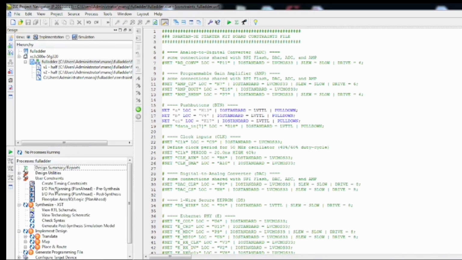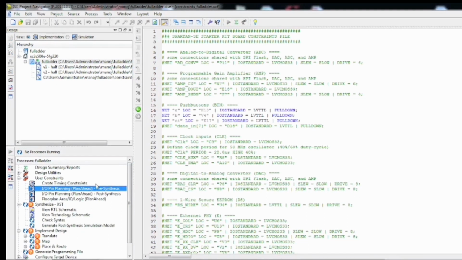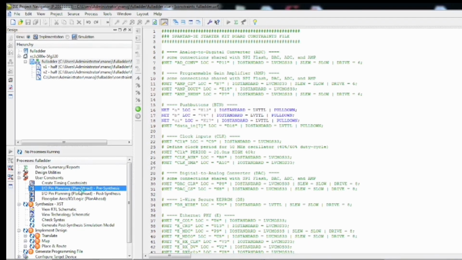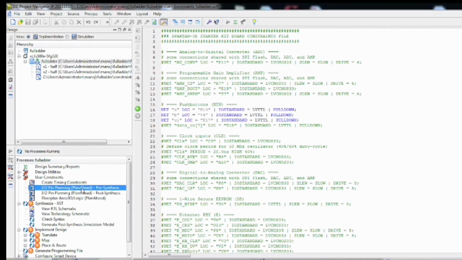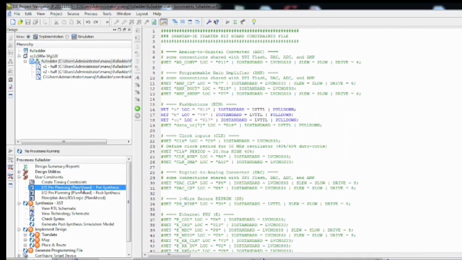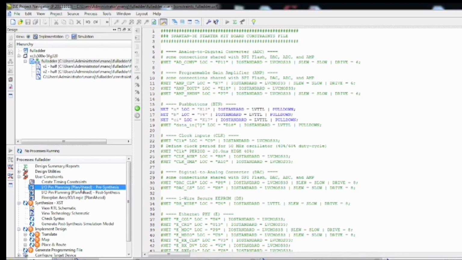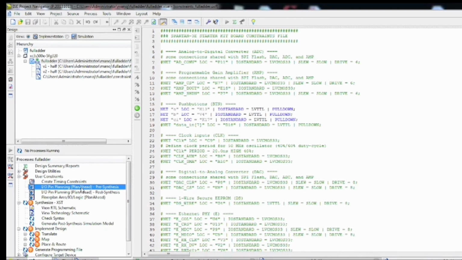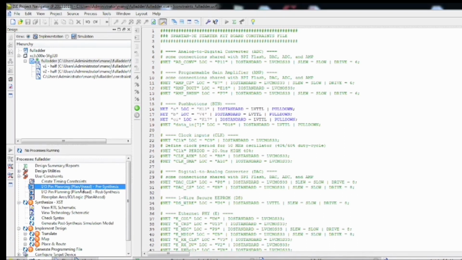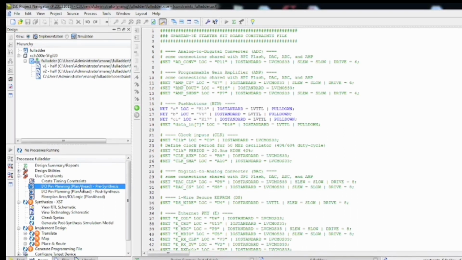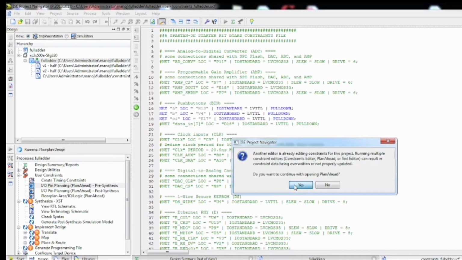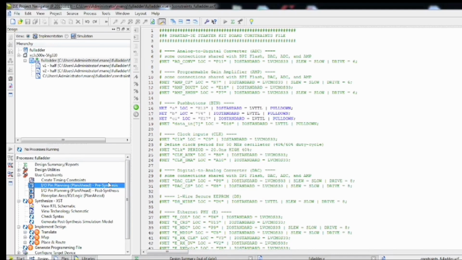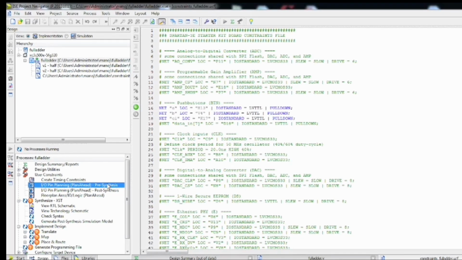And there is also another way. You can see there are user constraints and I/O pin planning using PlanAhead. You can double click on that and a PlanAhead window will open. It's not opening, so just double click once again on that. It will take some time, please be patient till it opens. And then you click on S, then the PlanAhead window will be opening.